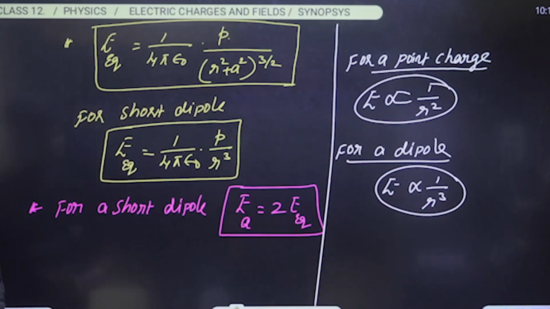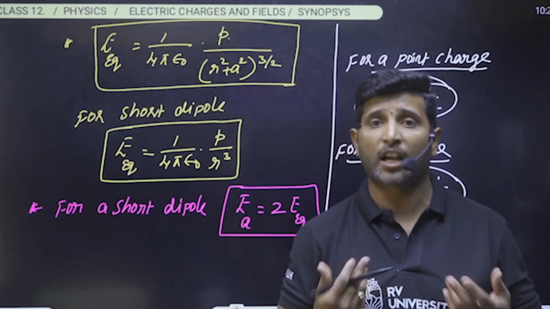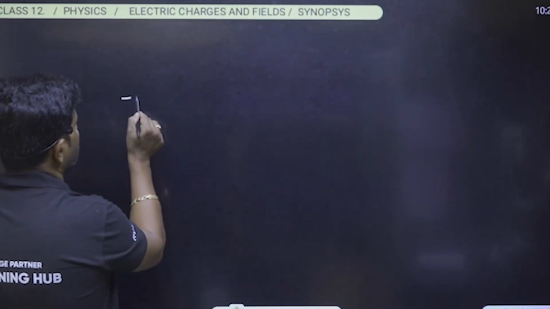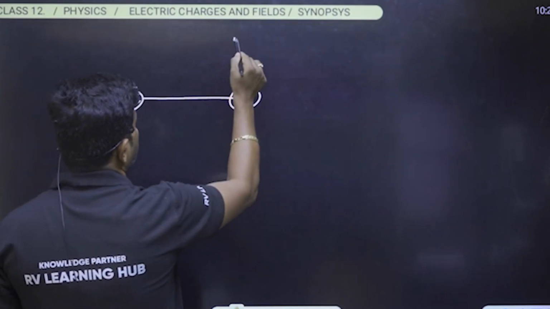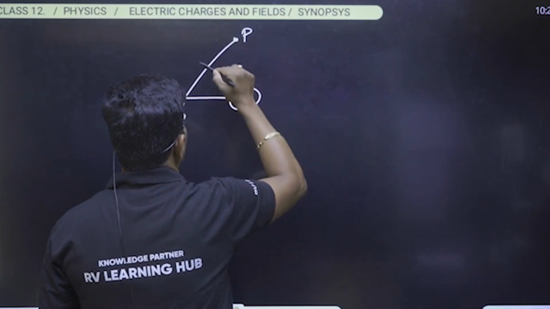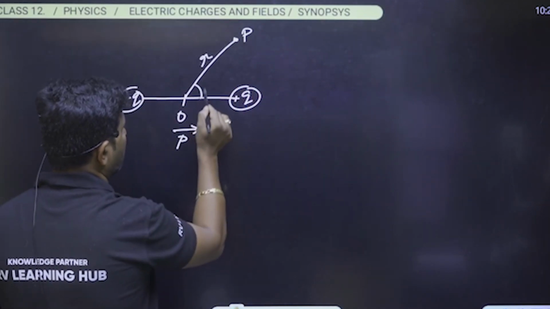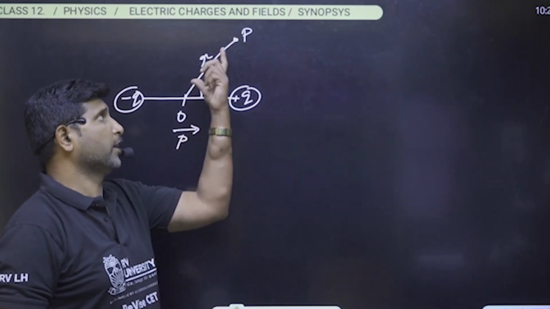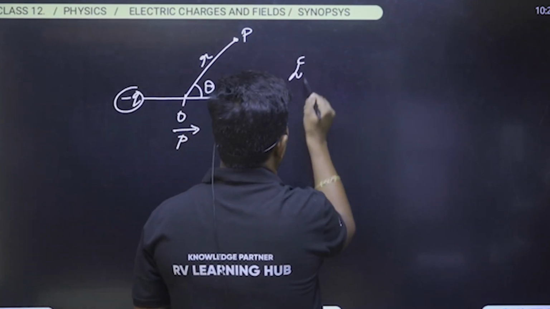Now let us move on to what the electric field is in the general case, at any point. Whenever we consider a dipole, let us say plus q and minus q, let P be a point, let O be the center, and the line joining the point P to the center makes some angle theta with the dipole moment. Then how do we write the electric field at point P?